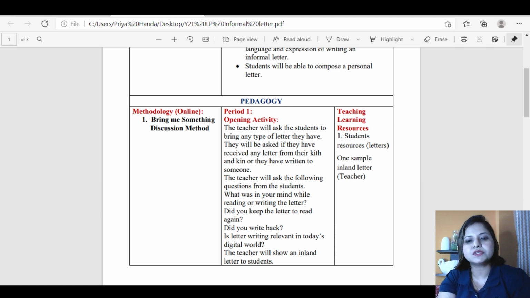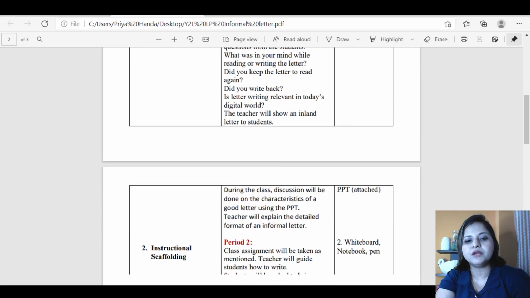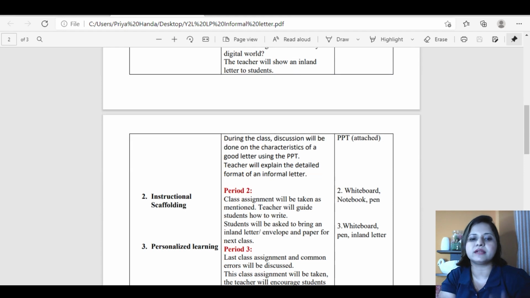So learning resources: students' resources, their own letters that they'll bring if they have, and one sample letter that the teacher would keep in case there are not many resources with the students. So this is going to happen. Now during the class, discussion will be done on the characteristics of a good letter using the PPT. Then the PPT I'm going to attach. Teacher will explain the detailed format of an informal letter.